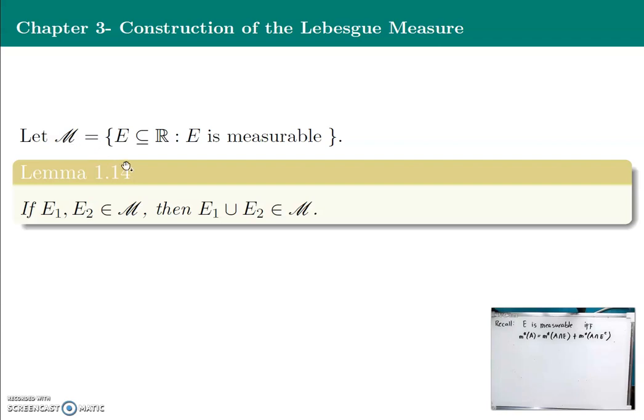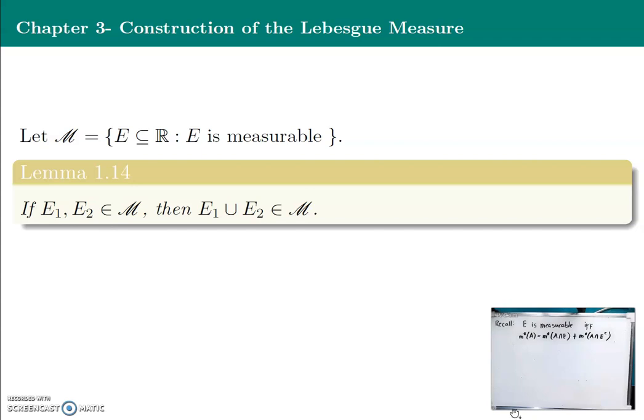Now in lemma 1.14, if we have two measurable sets, E sub 1 and E sub 2, then their union is also measurable. So the union of the two measurable sets is also measurable. Now to prove this lemma, we use the measurability of the two sets.